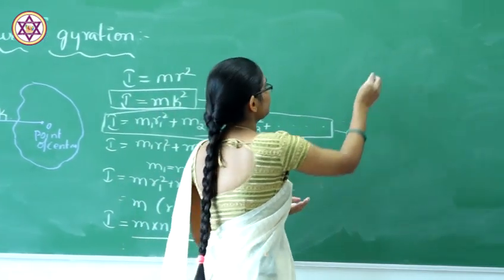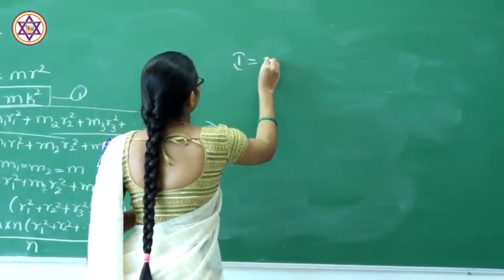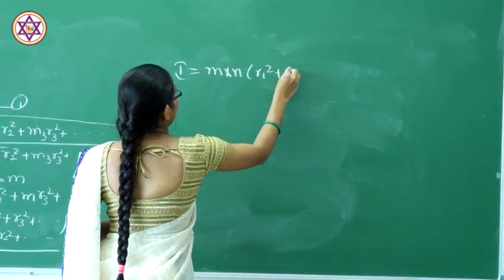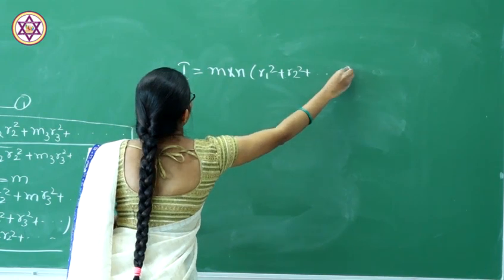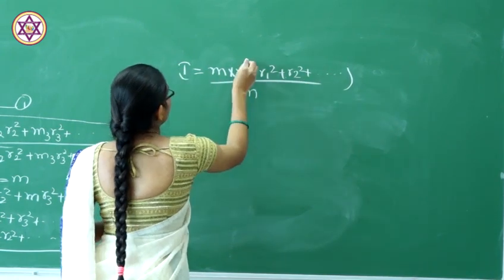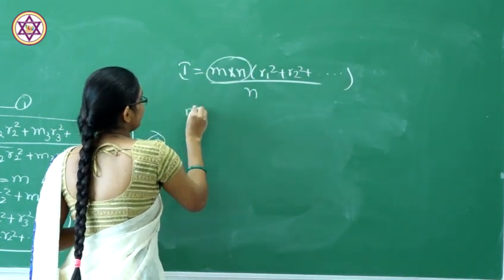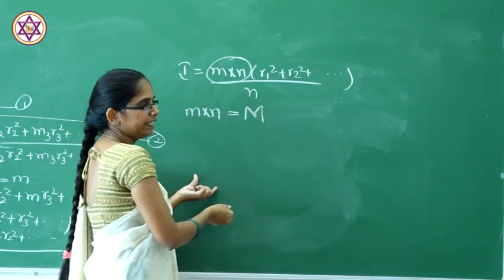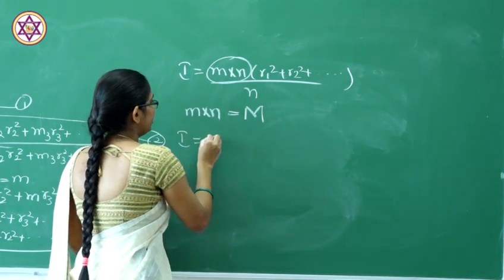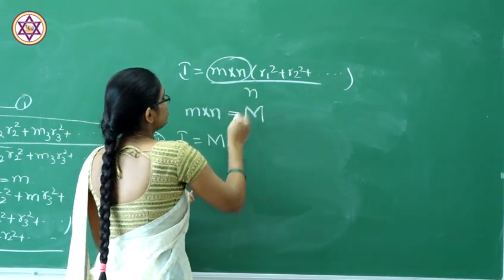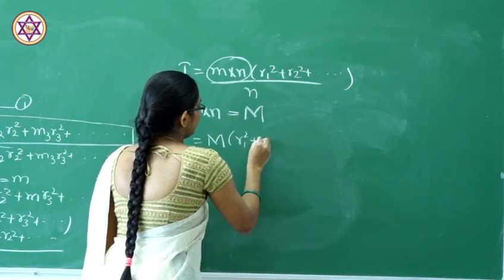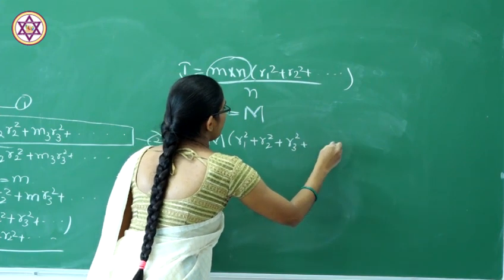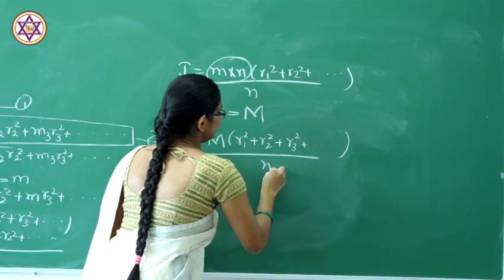So, here I will be equal to m into n times r1 square plus r2 square and so on divided by n. So, m into n is nothing but the capital M. So, I will be equal to M times r1 square plus r2 square plus r3 square and so on divided by n.